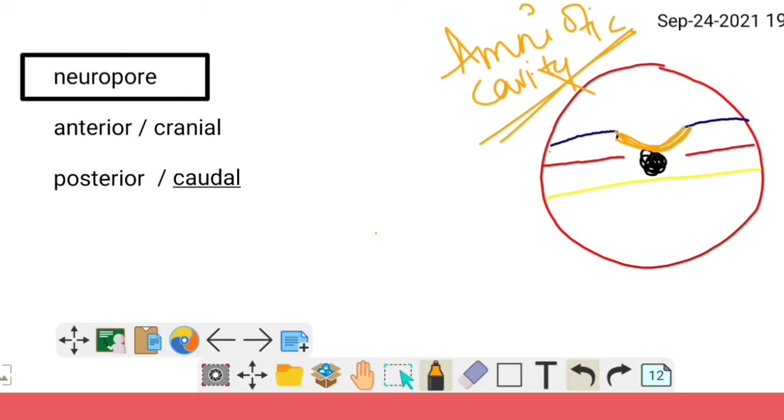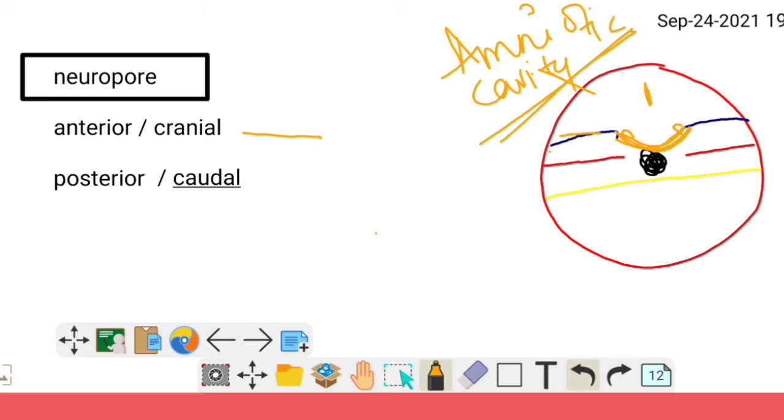This is ectoderm. The overlying ectoderm thickens to form the neural plate, and this neural plate folds to form the neural tube. And above the ectoderm we have the amniotic cavity. Neuropore: anterior end cranial neuropore and posterior end caudal neuropore.